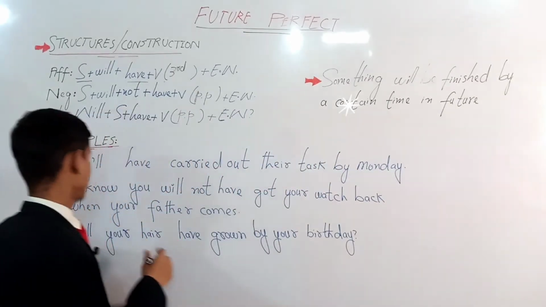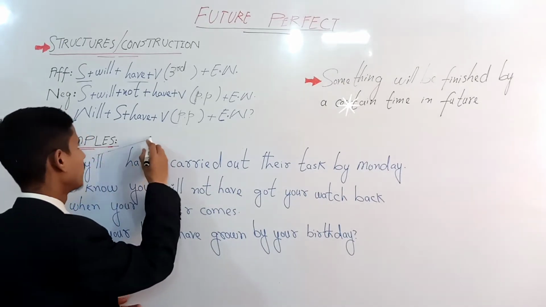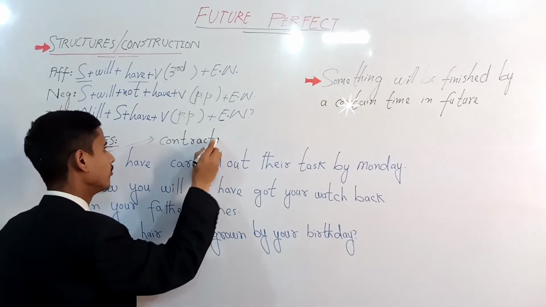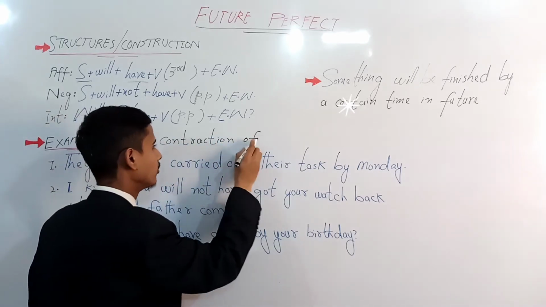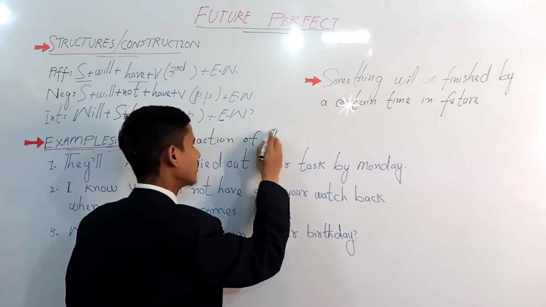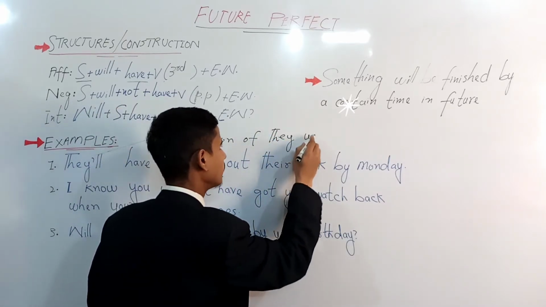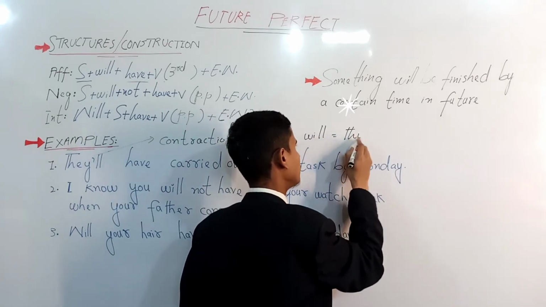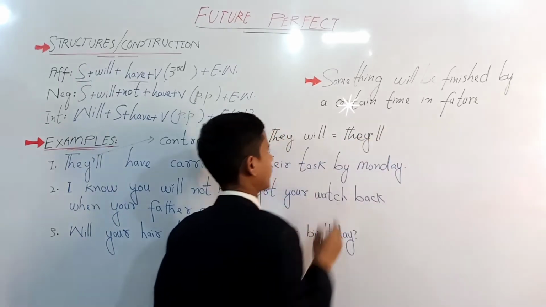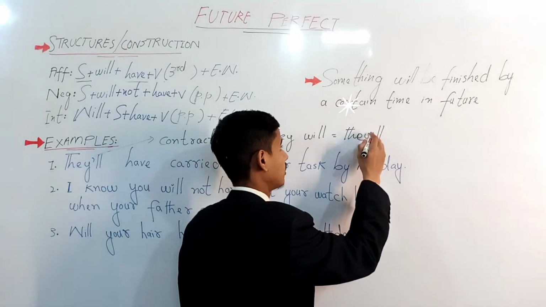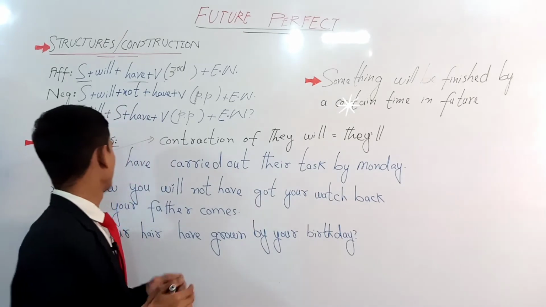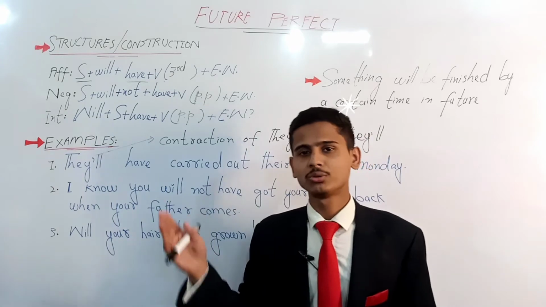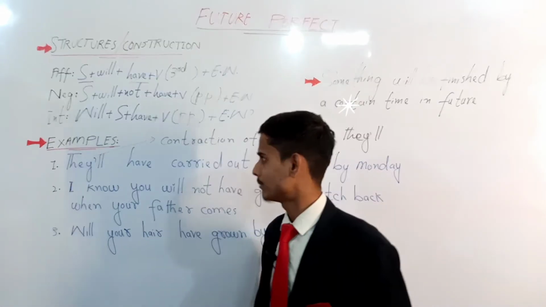One thing I want to mention is the contraction, this is actually not a comma, it is an apostrophe. So the contraction of they will is they'll, we will is we'll, and so on. You can use all the subjects contracted with helping verbs.